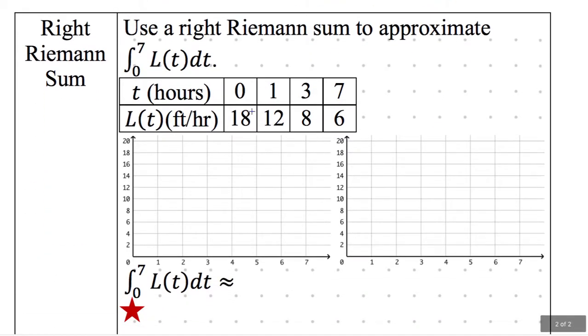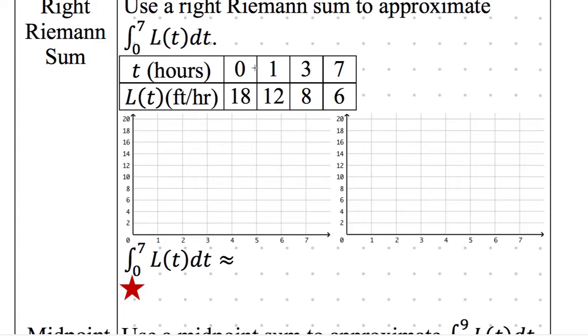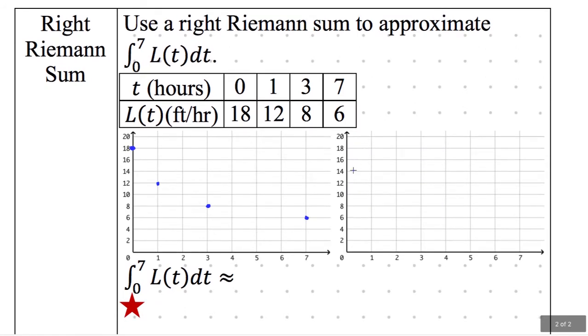We're on the back. All right, so we're going to approximate, again, L of t. We have our table here. Let's go ahead and see what it looks like graphically. So (0, 18), graph that point. (0, 18), (1, 12), (3, 8), and (7, 6). That was the same data, wasn't it? It was the same data. No, it's backwards. Okay. But now it's a right Riemann sum. So that means I'm using the rightmost point and making a bar that comes out to the left.